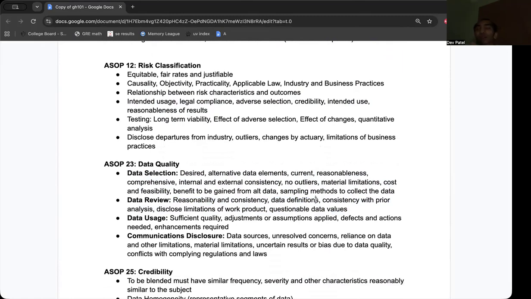So you're looking at, okay, definitions, outliers, what am I going to use this for? Reasonability, is it consistent with previous things, external sources, questionable values, so outliers. Now using it, as you're using it, is this of sufficient quality? Am I getting the most out of this? Are there any defects or actions that are needed?